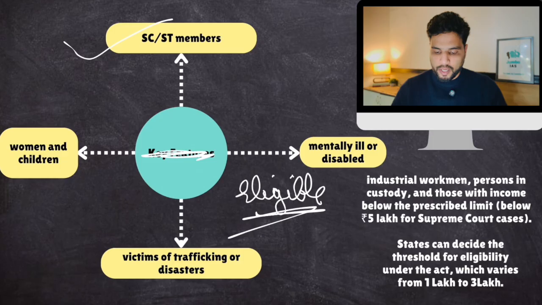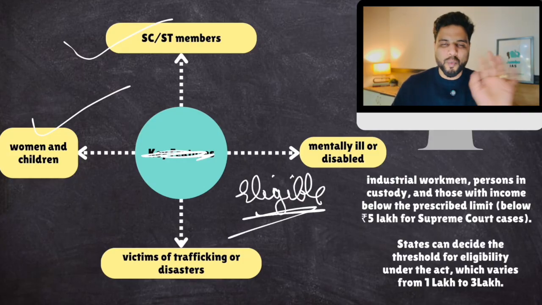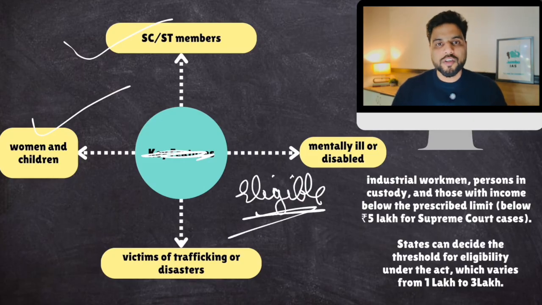SC/ST members are eligible. Women and children are eligible, because in India, in a patriarchal society, women generally don't work. Now women do work, but some women in India are still living in a patriarchal society. So for them, they might not be able to afford a lawyer independently. So that is why women and children are included. Children, of course, are not economic citizens.